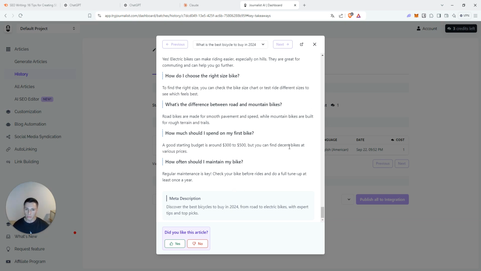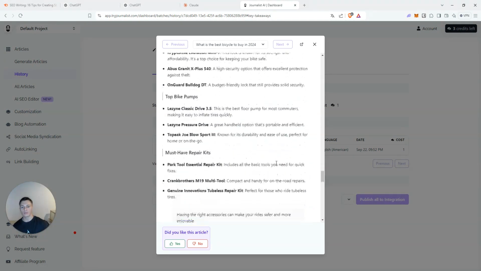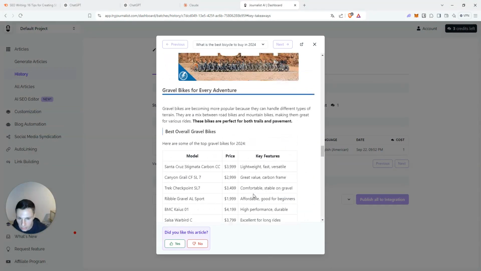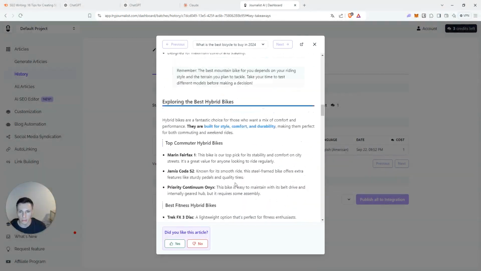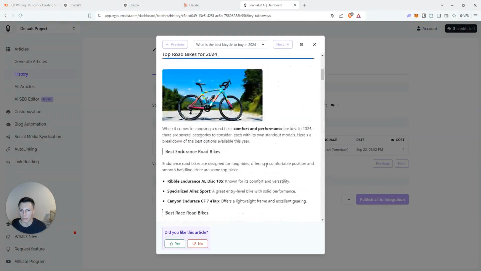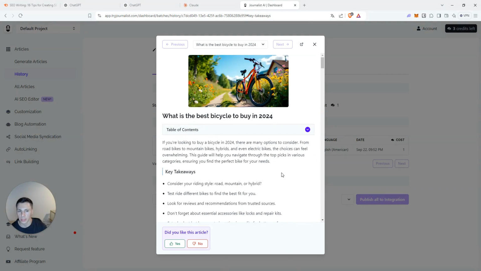So overall, I would rate this article 8 out of 10. I think we need to include CTAs, and maybe if I tweak the presets and the settings here, it will automatically include CTAs for my products. But straight away, this is an article, it's not a starting point. It's an article that is ready to publish. You just need to include your products, tell them what you're selling, and make those sales. Convert those users, make those sales.